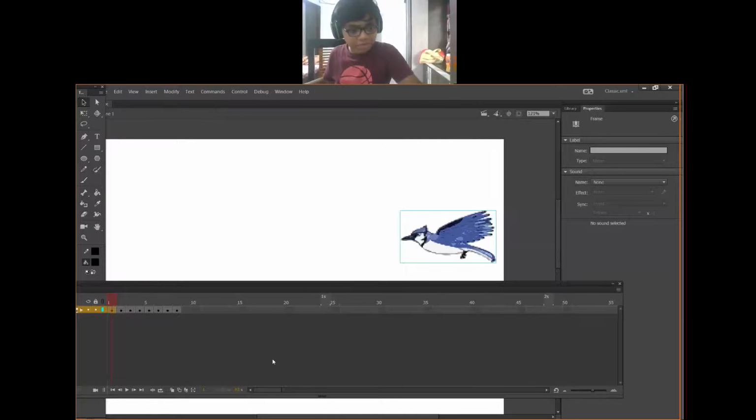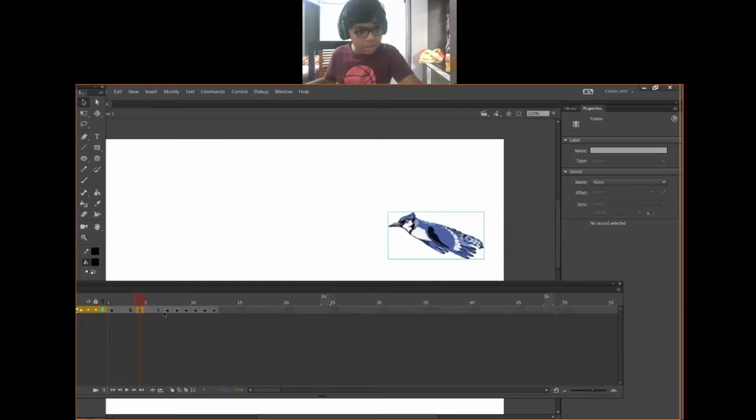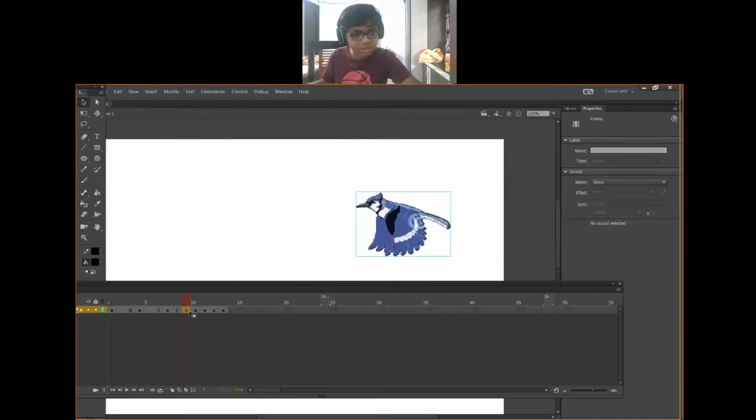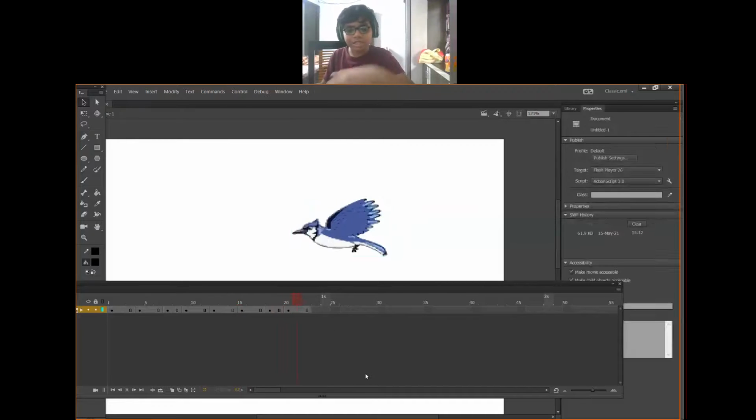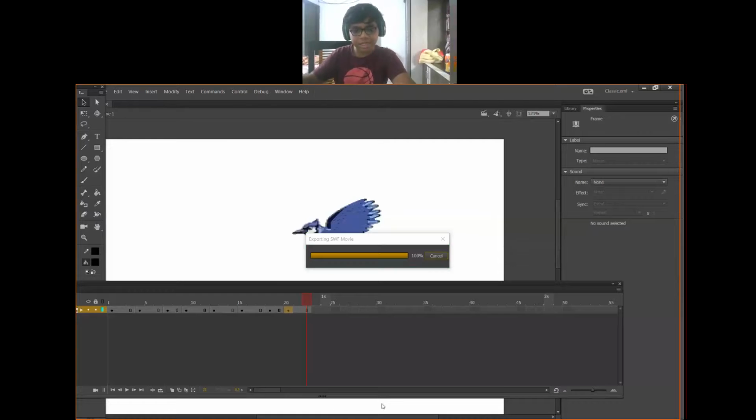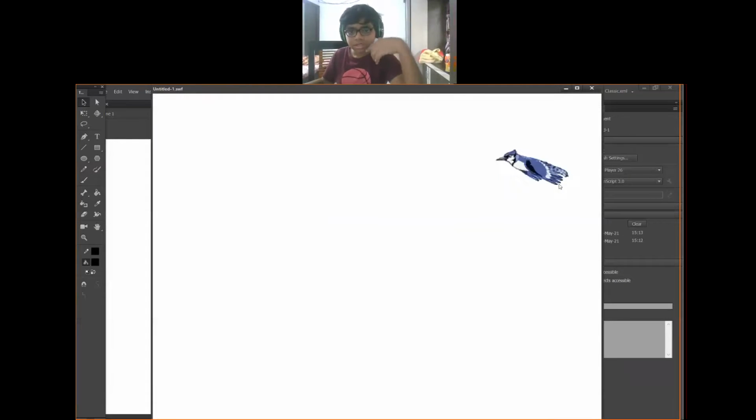You press F5 two times for each frame, or one time will also be okay, like this. Now see this, how it moves? It moves at great speed. See the bird where I am showing.